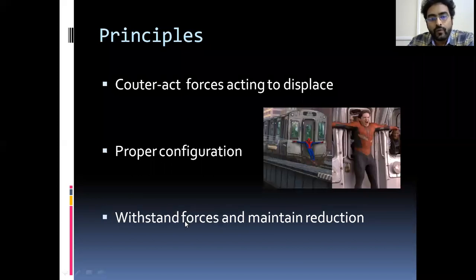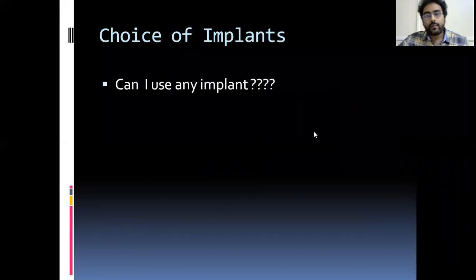If you use a low profile, that is less thick implants, in strong bones like the femur, it will fail. It cannot withstand the forces acting on it. Femur is surrounded by bulky muscles, so it cannot withstand large forces. So you have to use a high profile, that is more thickness and stronger implants, that can withstand the forces. These are the main principles. Of course, there are many principles, but at your undergraduate level, these three are the main principles you should follow during implantation. And choice of implant.